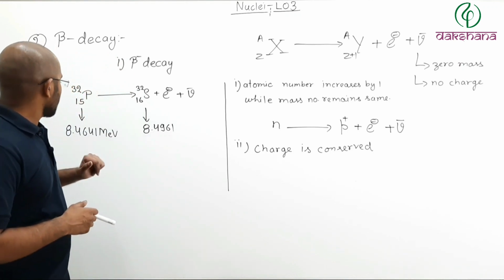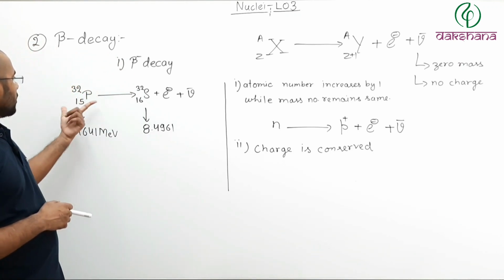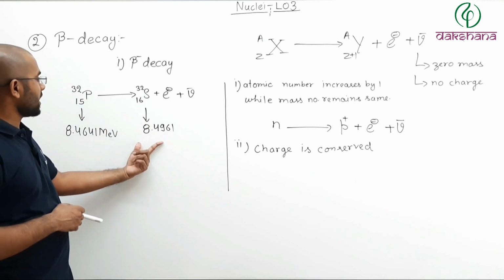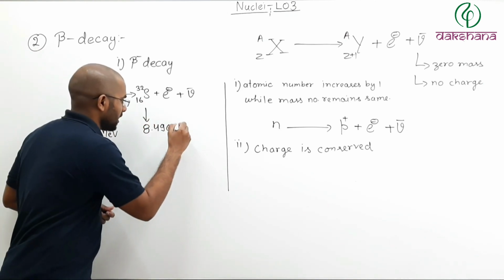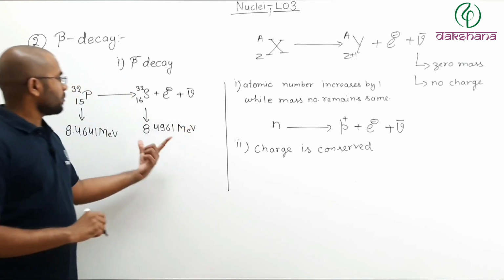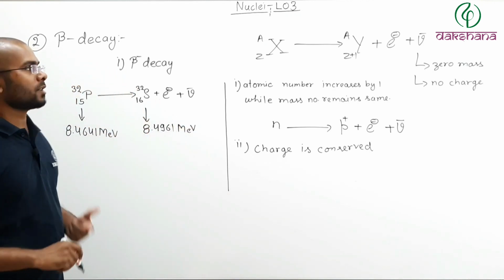Now here it is the binding energy per nucleon of phosphorus, and here it is the binding energy per nucleon for sulfur. As you can see, it is in mega electron volt. Binding energy per nucleon of sulfur is more than phosphorus.